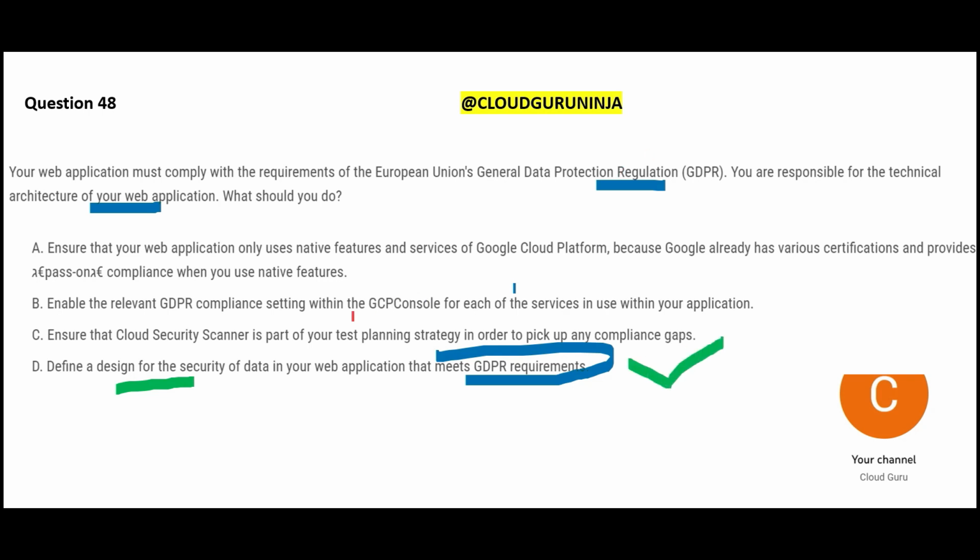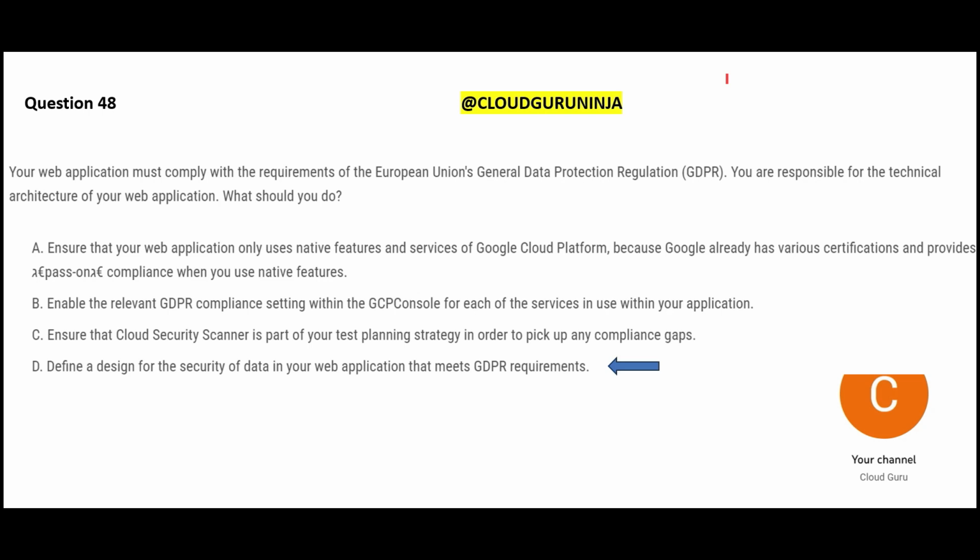I do not see the word GDPR in option C, so I will not use it. I do not see this in option A also, so this is wrong for me. And option B, now you might say, hey, there is a GDPR word here, can we use it? There is nothing called a GDPR compliance setting. GCP is always GDPR compliant. There is already a compliance certificate that comes for the infrastructure, so that is wrong. So our answer would be option D. This is our final answer.